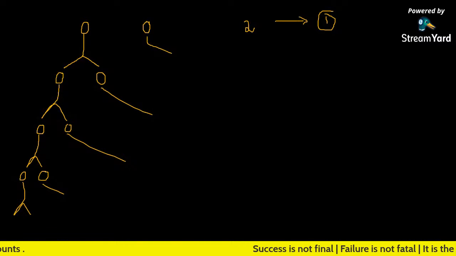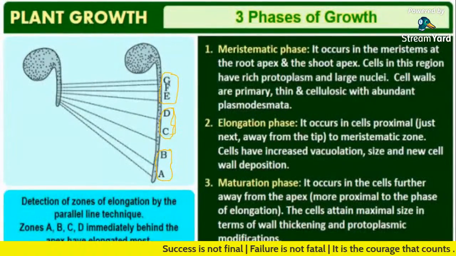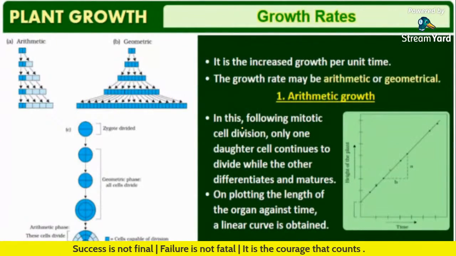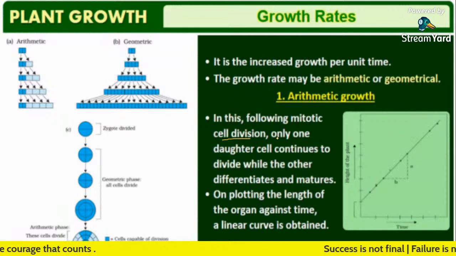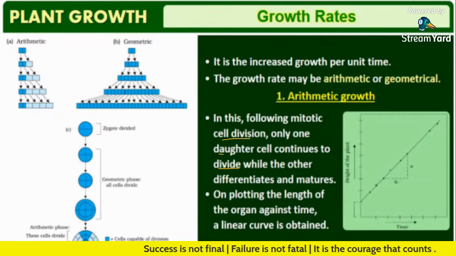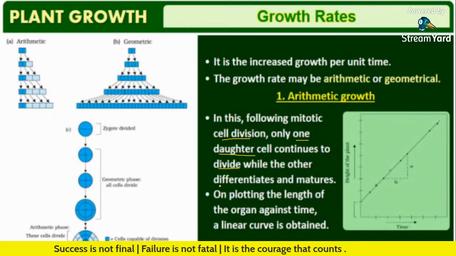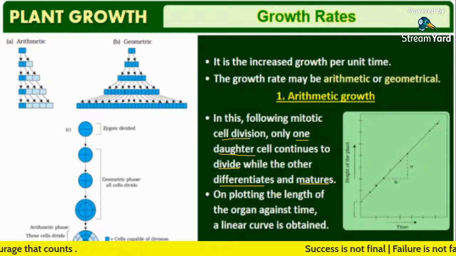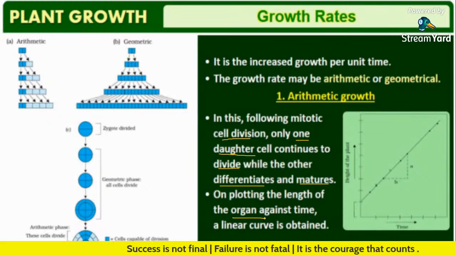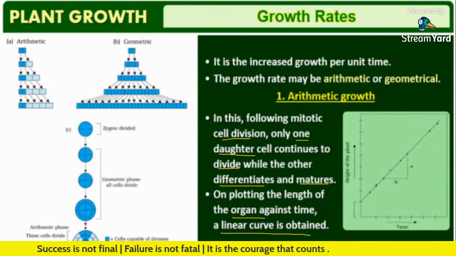Okay, fine. So let's check what is given here for arithmetic growth. In this, following mitotic cell division, only one daughter cell continues to divide, while the other differentiates and undergoes maturation. On plotting the length of the organ against time, a linear curve is obtained.